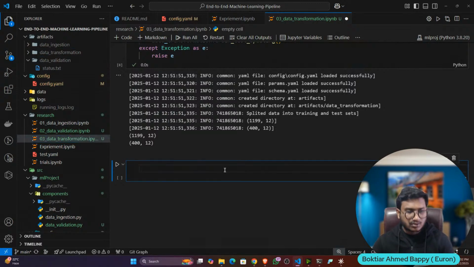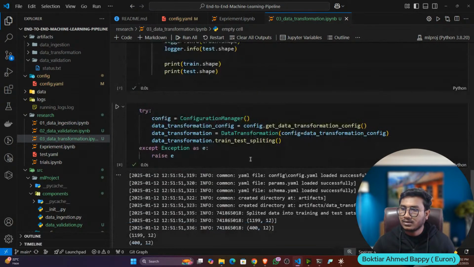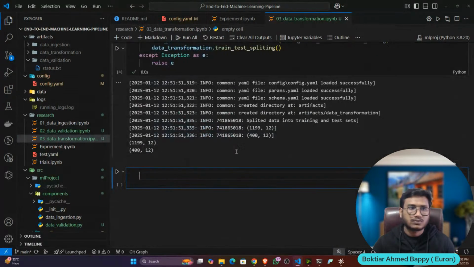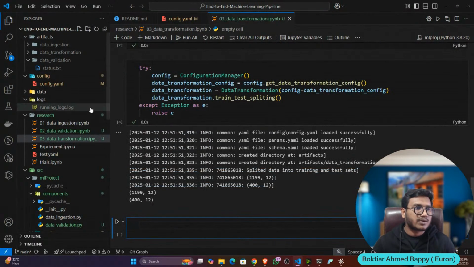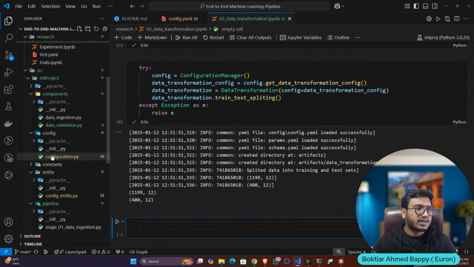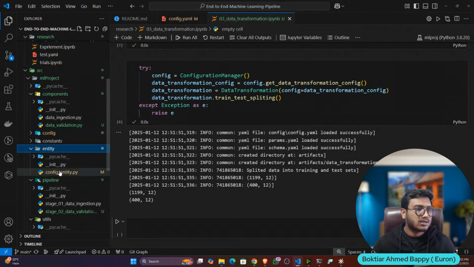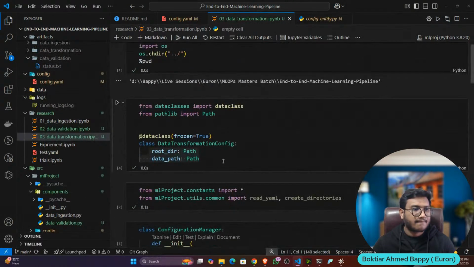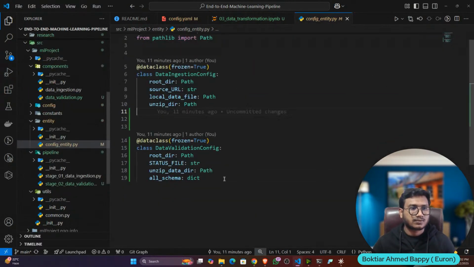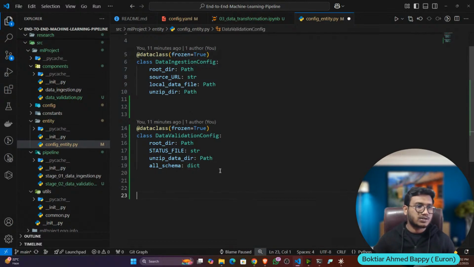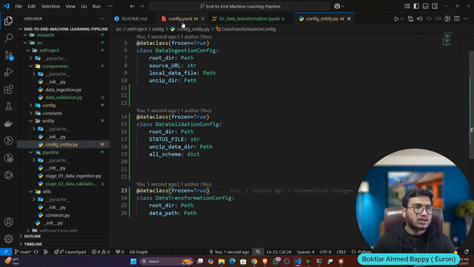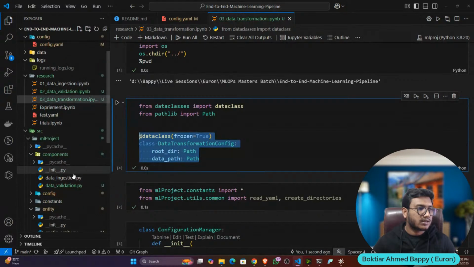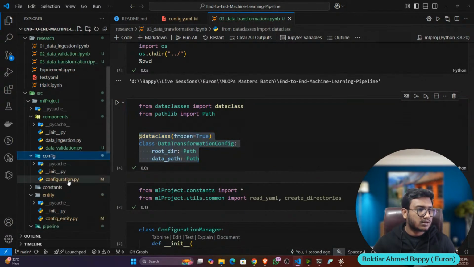Fine. Now let's try to convert this into modular coding. Okay. So let's convert it into our modular coding. Again, what I will do, I will update my entity. So here is my entity. Let's update the data validation; we will update data transformation. Then I need to update my configuration.